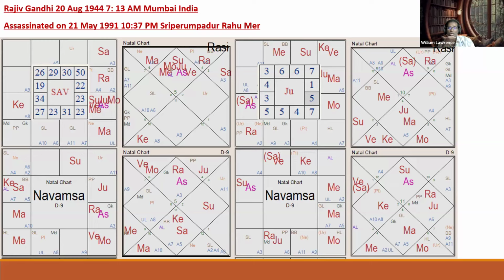Where is the Jupiter transit? Exalted Jupiter in the 12th from Moon and Lagna. Why did he die? Can anybody tell me the cause of death from the Parasari rule? Only transit. You can even apply Dasha Antardasha also. He was running through his Rahu Makri period. You can clearly see, if you know Nadi astrology, his death is waiting for him. No need for Dasha or Antardasha. Only with transit you can tell.